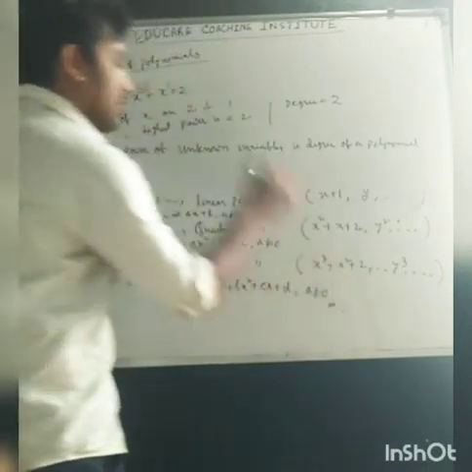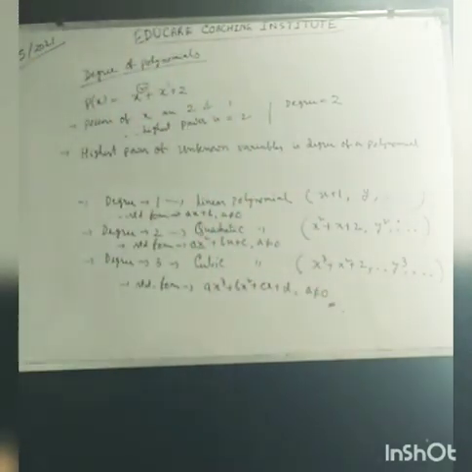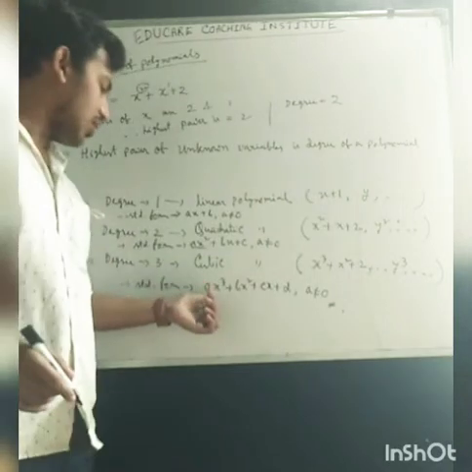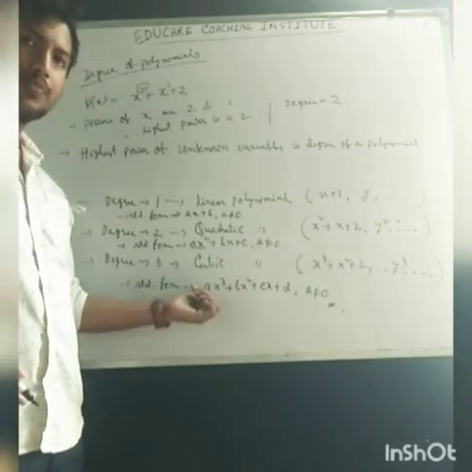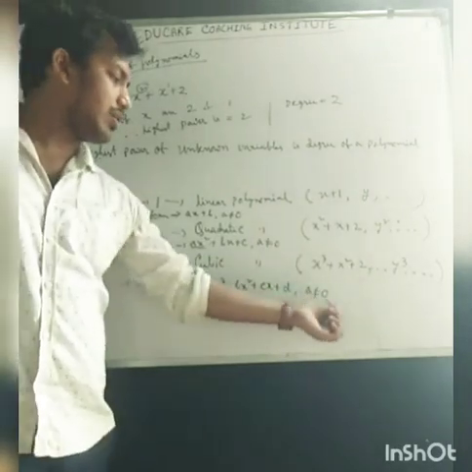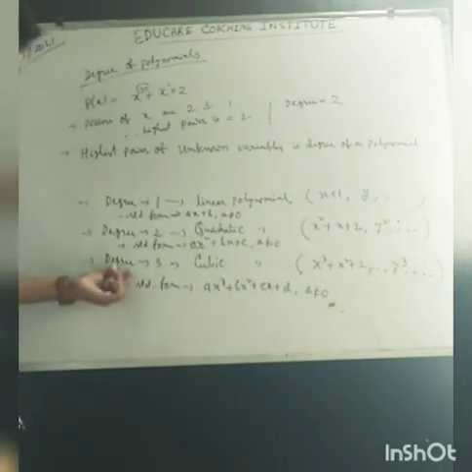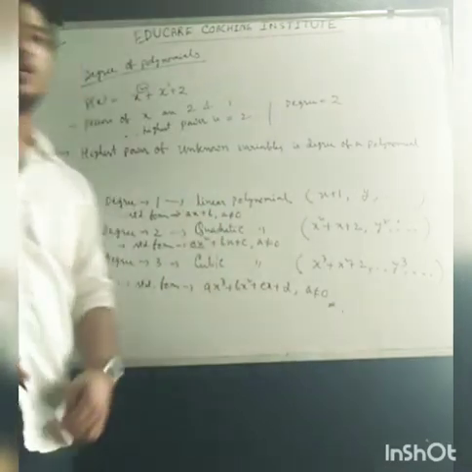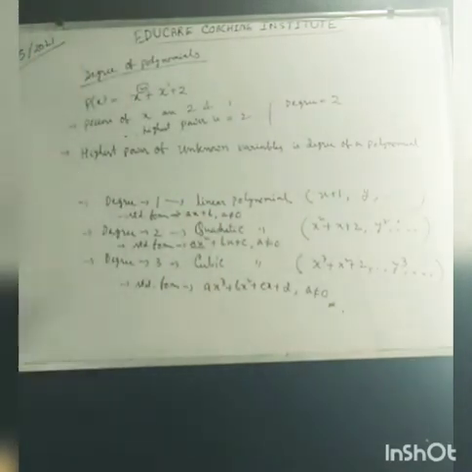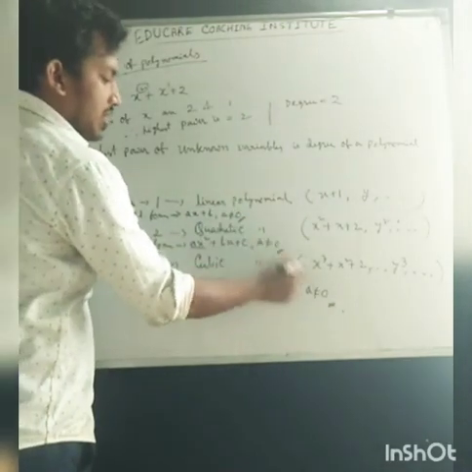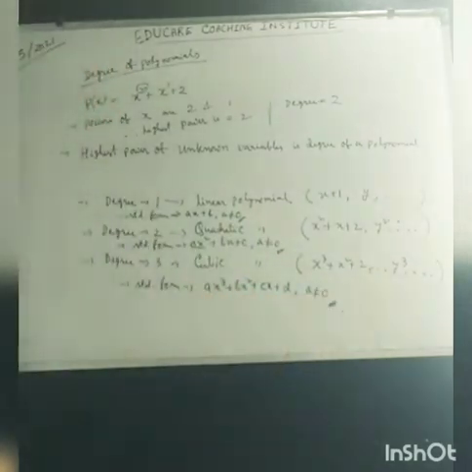The coefficient of the highest power, a, should not be equal to 0, then it will be a cubic polynomial. That is the condition for standard form. Linear, quadratic, and cubic. So these are the degrees.